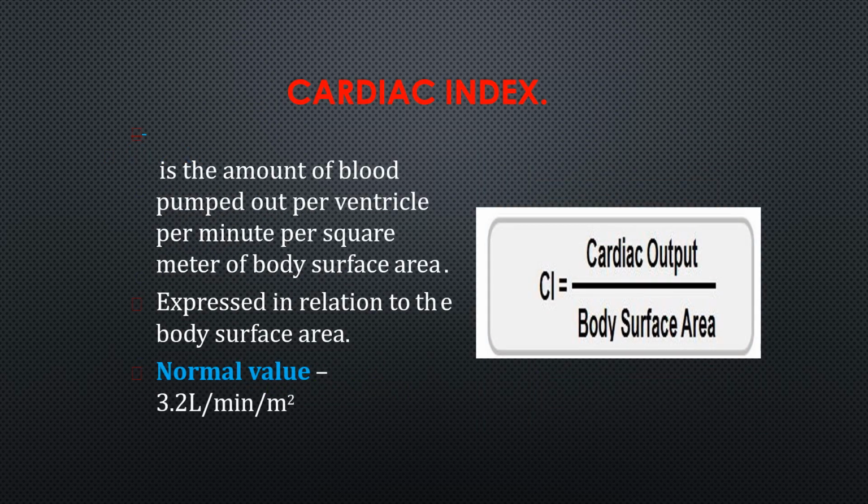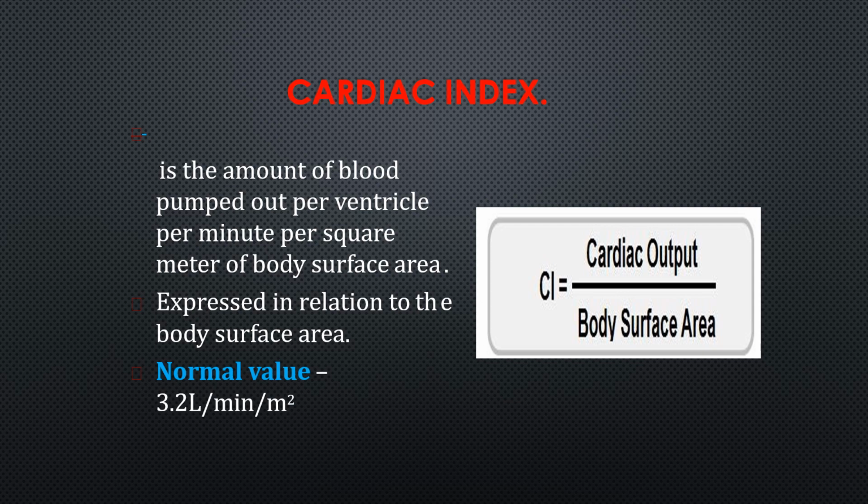So next we will see about cardiac index. It is represented as cardiac index equals cardiac output divided by body surface area. Cardiac output is the amount of blood pumped out by each ventricle per minute; per square meter of the body surface area, that is nothing but the cardiac index. It is expressed in relation to body surface area.